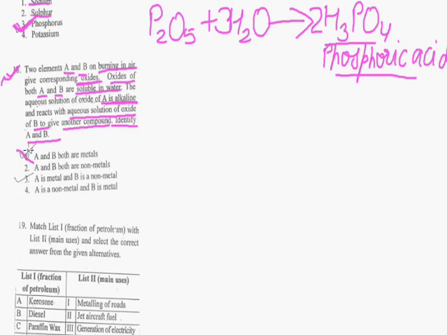No, this is not a correct option. A and B both are non-metals. No, this is also not a correct option. A is metal and B is non-metal. Yes, option number 3 is a correct option. Okay, so the answer is option number 3.